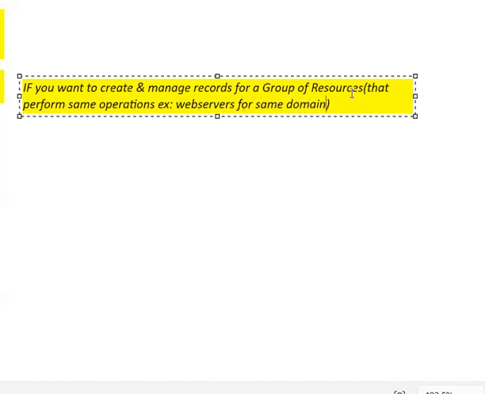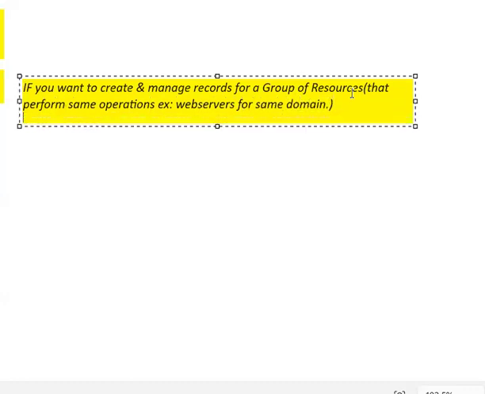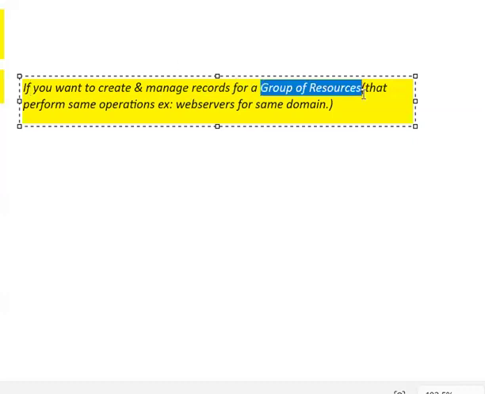So what happens? If you create multiple web servers for the same domain, then they use the same records, right? Yes. So if you want to create and manage records for a group of resources, that is nothing but a group of web servers.